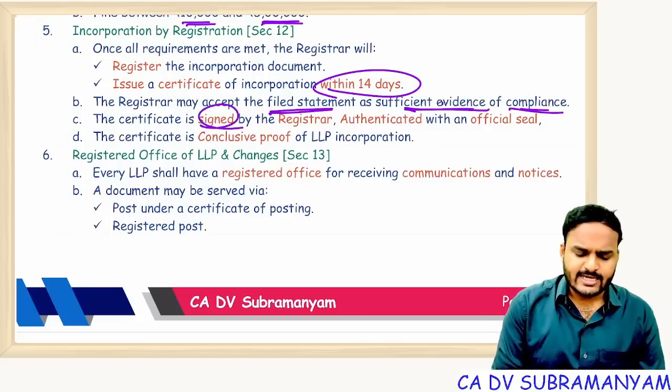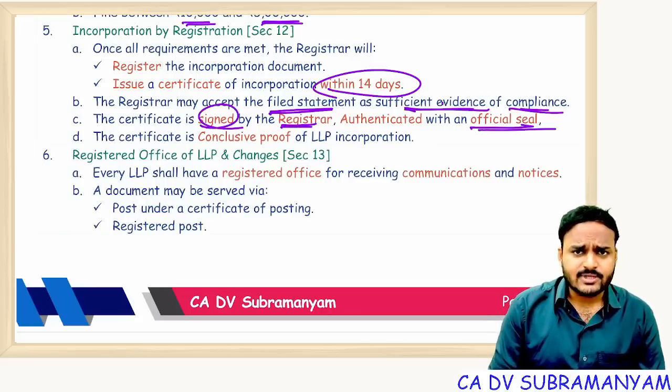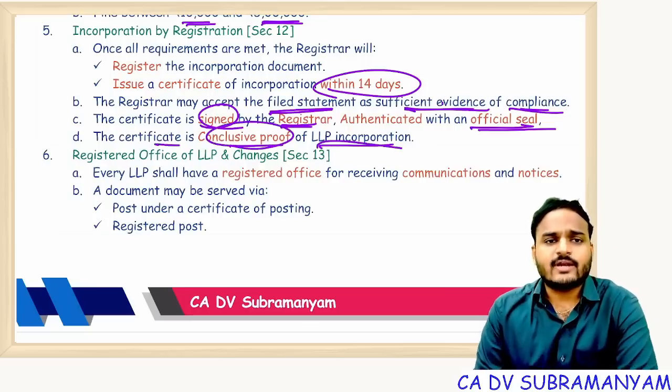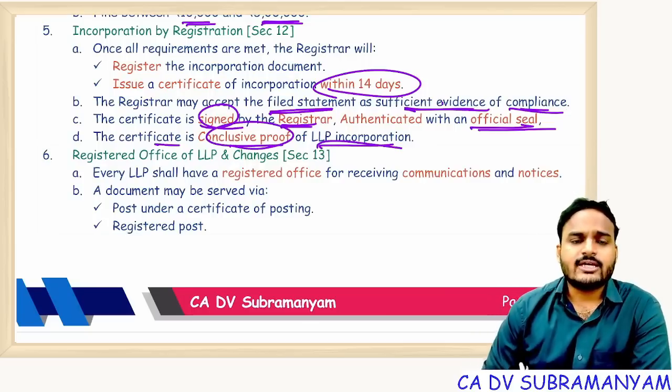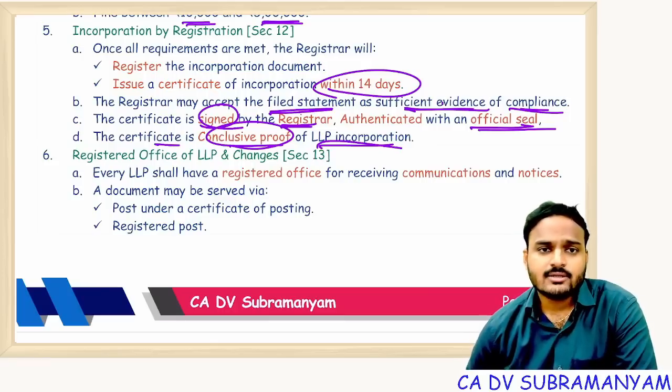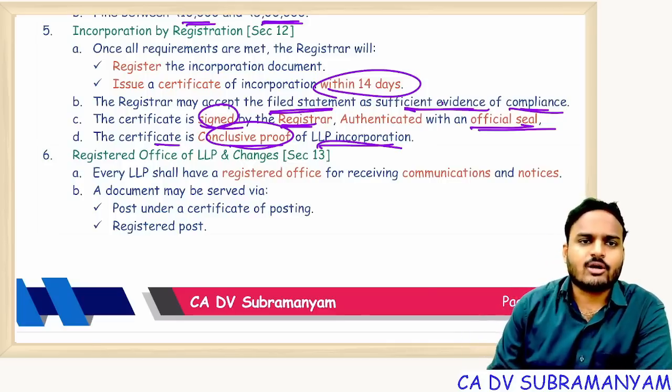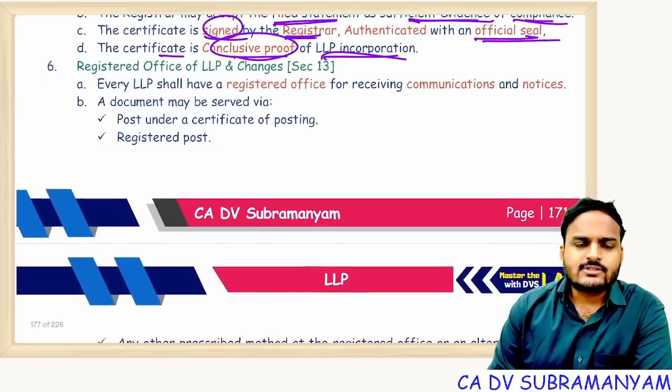This certificate is signed by the ROC, authenticated with an official stamp, official seal, and the certificate is conclusive proof regarding incorporation of the LLP. Once the certificate is issued, yes, the LLP is said to be in existence. That's it. Conclusive evidence. So what is the conclusive evidence, whether the LLP is there or not there? The certificate of incorporation.